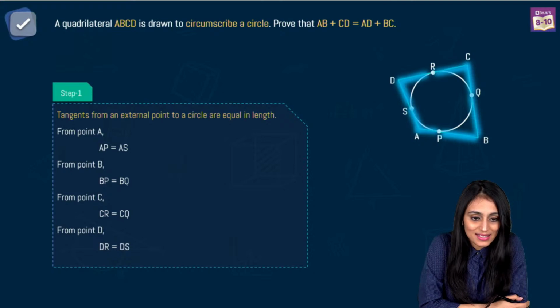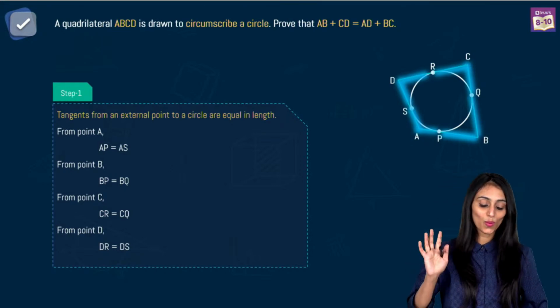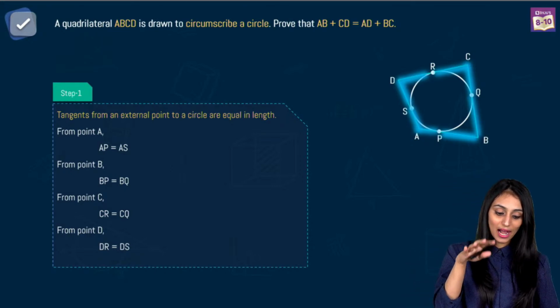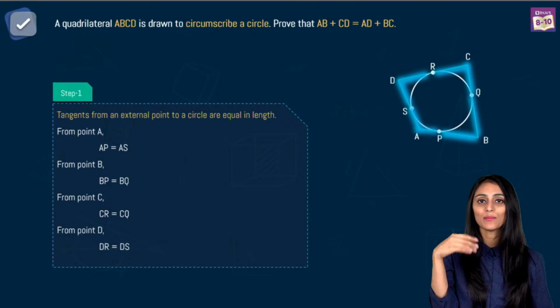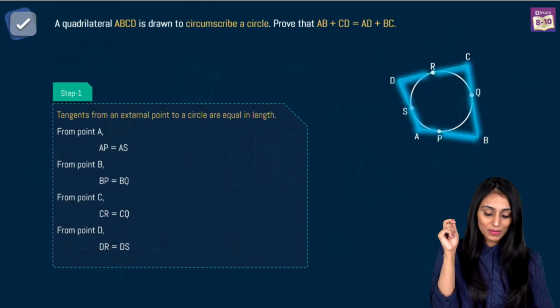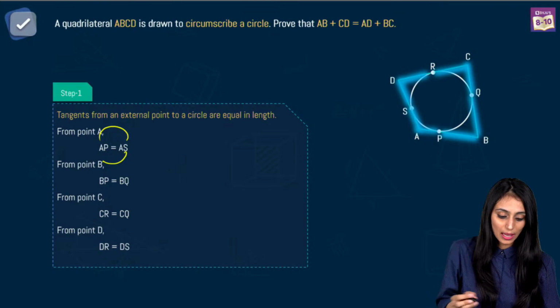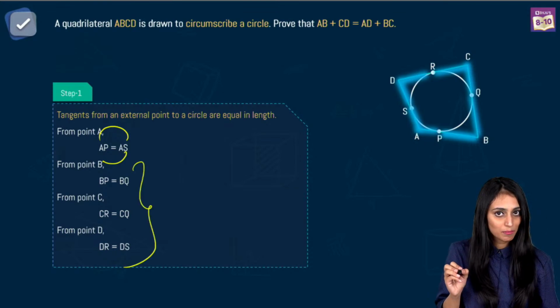Not adding exactly, but yes, when you take the tangent length, you know what sometimes students do is, after this step, step 2 is going to be, I'm going to add all of them up, right? But the mistake that we do here is, sometimes we write this as AS equal to AP, and they all are written in the same manner, the other three.